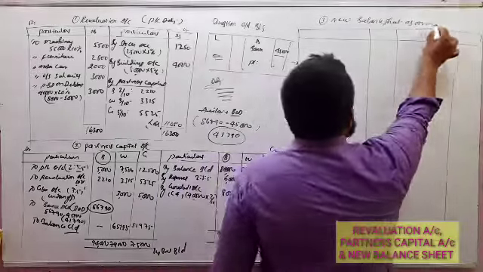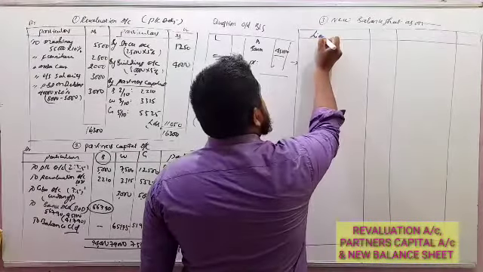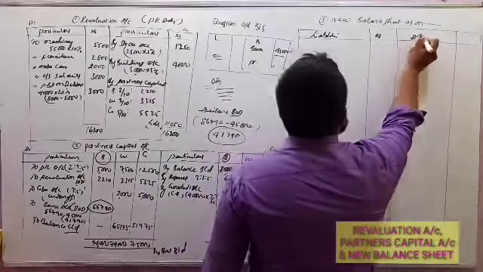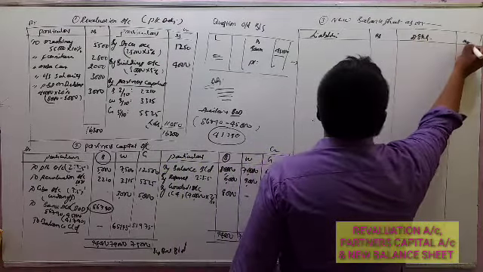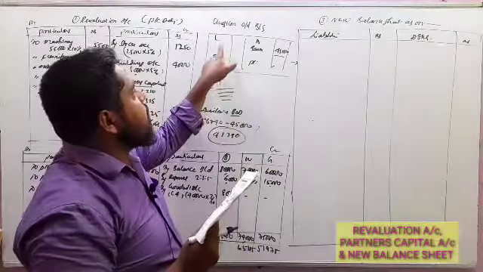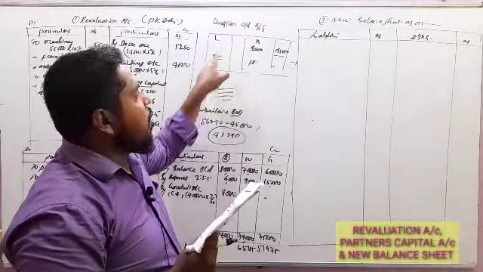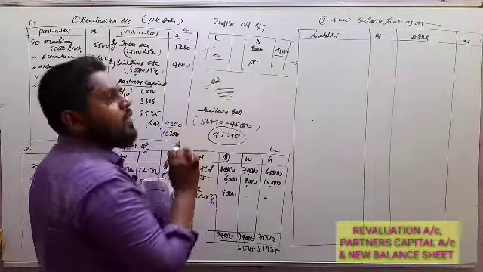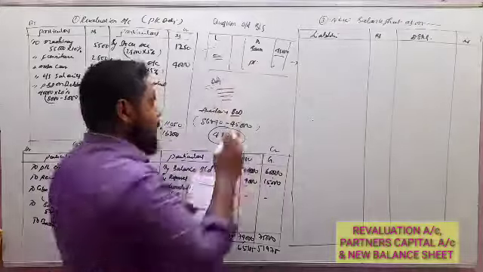So this is the opening balance sheet. The opening balance sheet is prepared with the help of assets and liabilities. This new balance sheet is prepared with the help of the old balance sheet along with the adjustments. First, you revise the liabilities given in the old balance sheet.